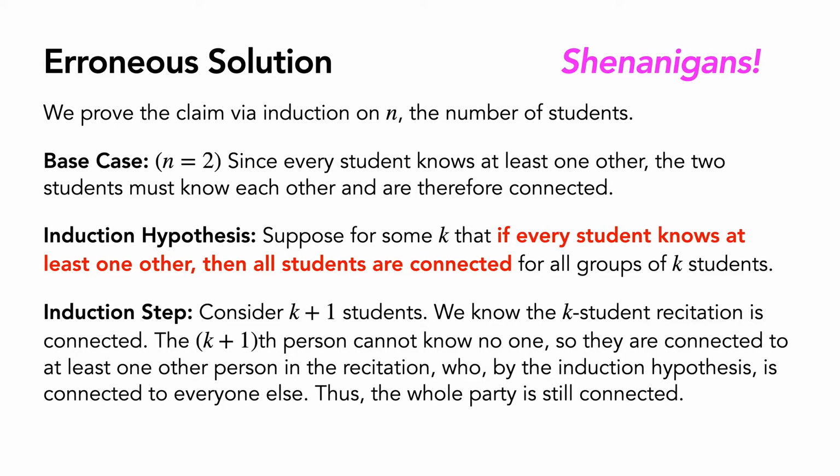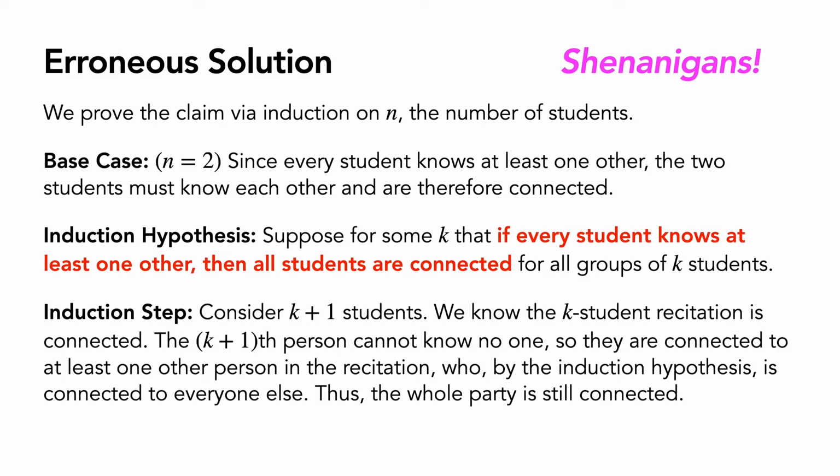Well, in our induction step, we go to the usual, we've got the k+1 students, we treat it as a k-student recitation that we want to apply the induction hypothesis on, and a k+1 student. For the k+1 student, all we need to know is that they're connected to somebody in that k-student recitation. And that's okay, because we know they're connected to somebody else, and necessarily it has to be one of the other k students. However, with the remaining k students in the recitation, it gets a little bit trickier.